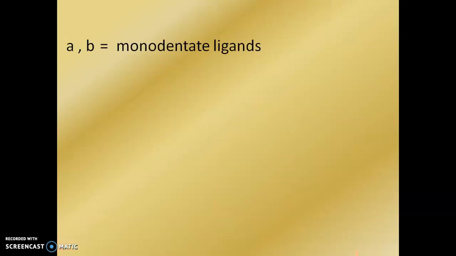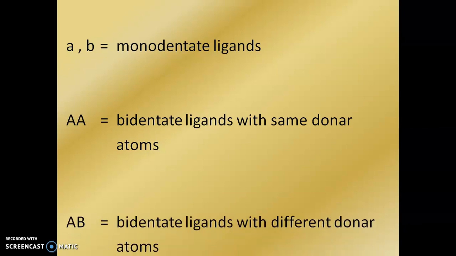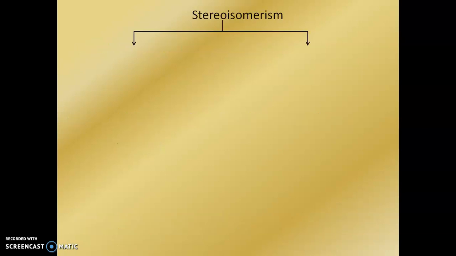Next, A or B is a monodentate ligand. AA is a bidentate ligand with the same donor atom. AB is a bidentate ligand with different donor atoms. Next we see stereoisomerism. In that, geometrical isomerism.